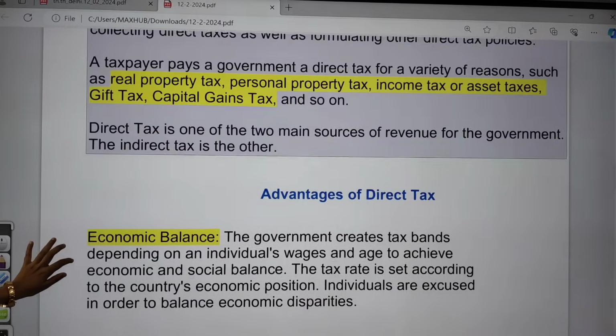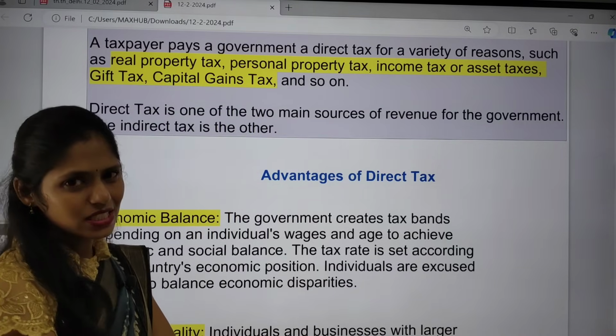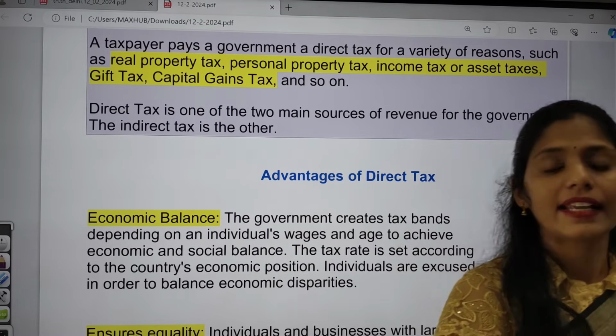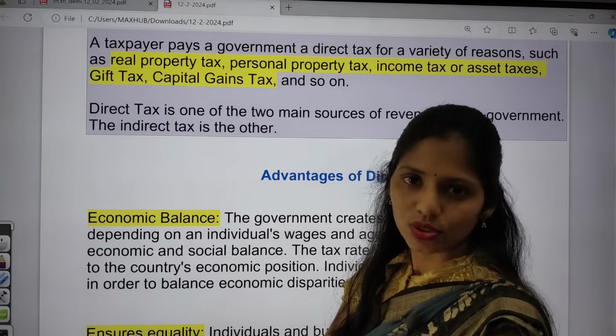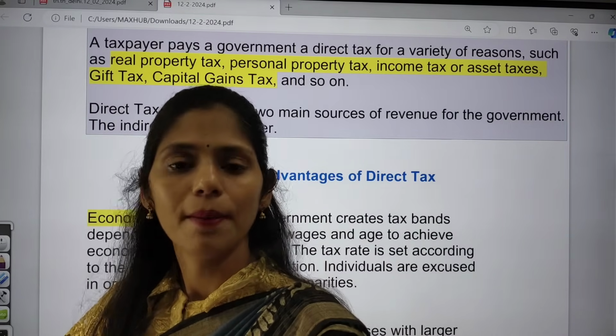And direct tax is one of the important sources of revenue. So why is taxation imposed? Yes, the government needs it for development and resource distribution. Okay, it has to manage inequality in society, so it collects from the rich and redistributes to the poor.